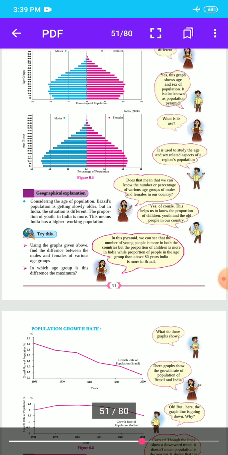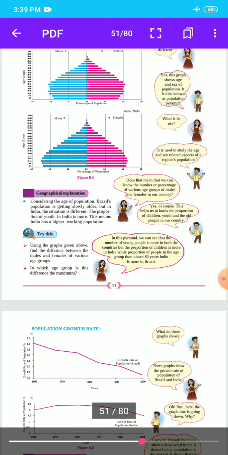In this pyramid, we can see that the number of young people is more in both the countries, but the proportion of children is more in India, while the proportion of people in the age group above 80 years is more in Brazil than in India.